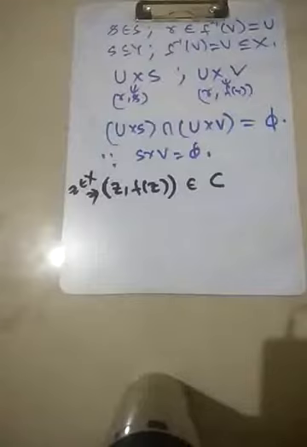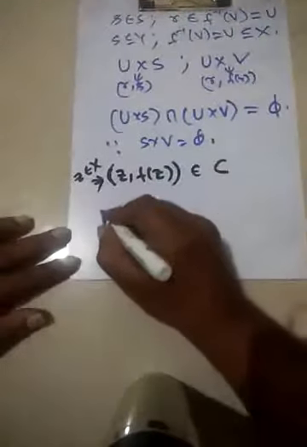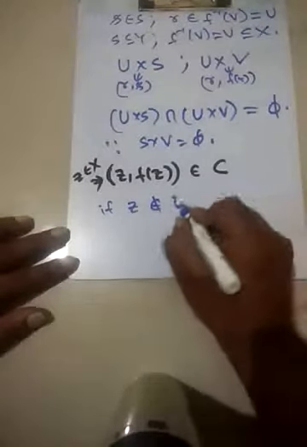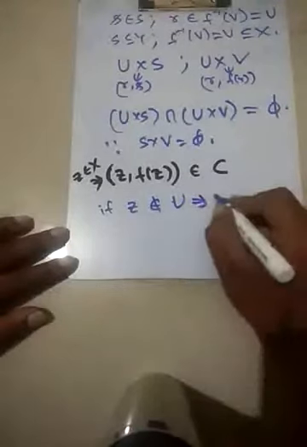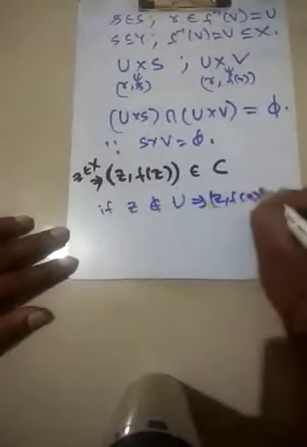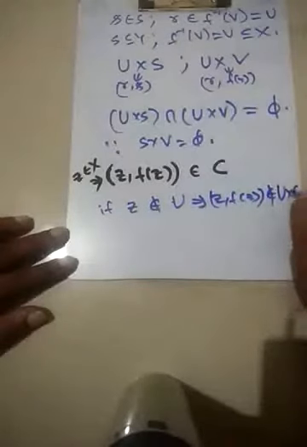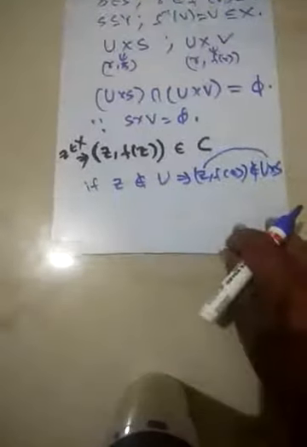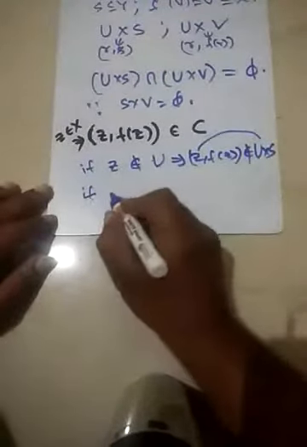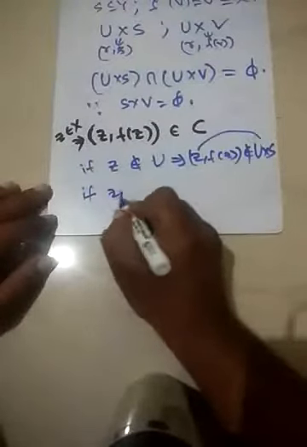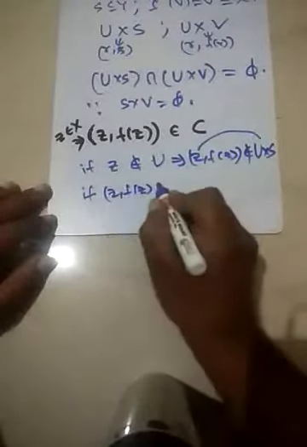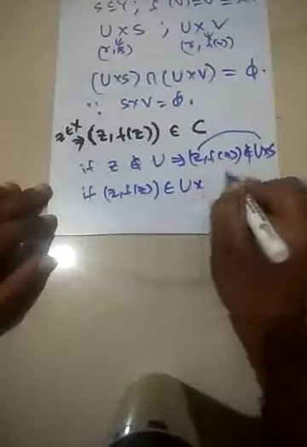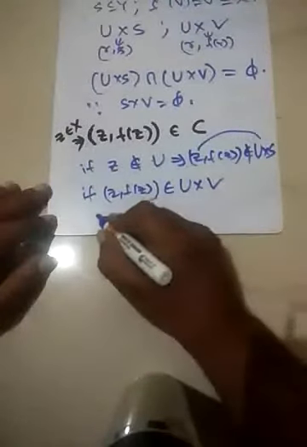The possibilities which can occur are that if Z does not belong to U, then certainly it implies that Z comma F of Z cannot belong to U cross S, because the first component itself is not there. If Z comma F of Z belongs to U cross V, what does that imply?